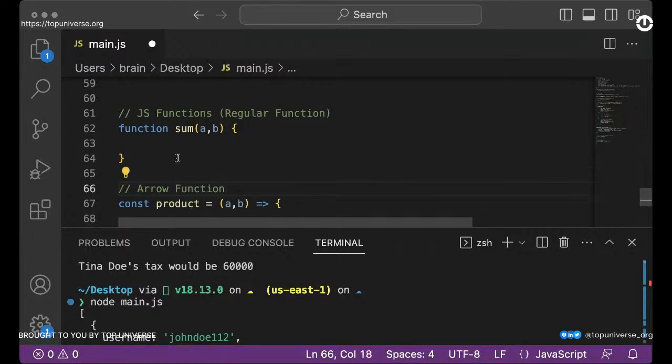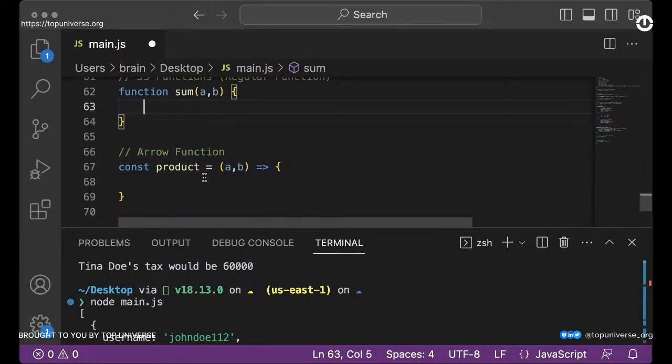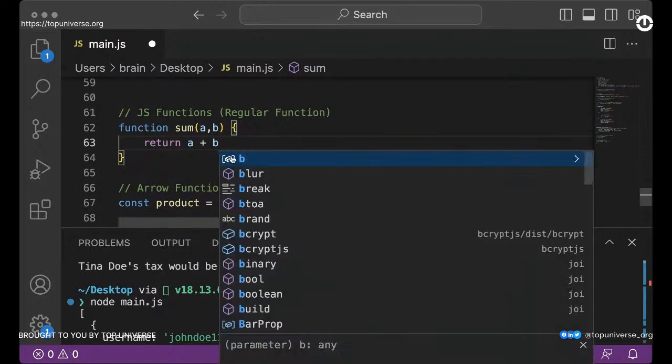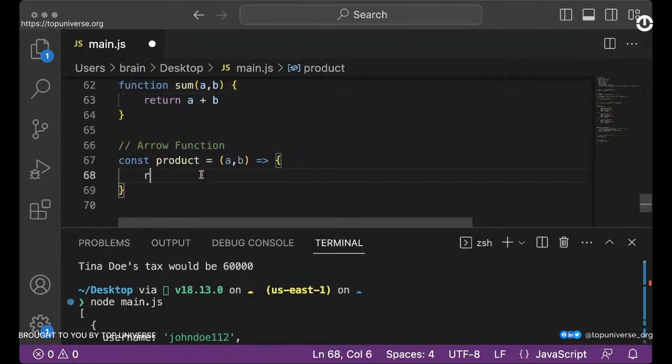Of course, there are some differences in how you can use them. I will definitely talk about it. Definitely explain that. Okay, so now we have a function to add two numbers. I can simply return a plus b, right? Because we're adding two numbers here. And for the product, I can simply return a times b.